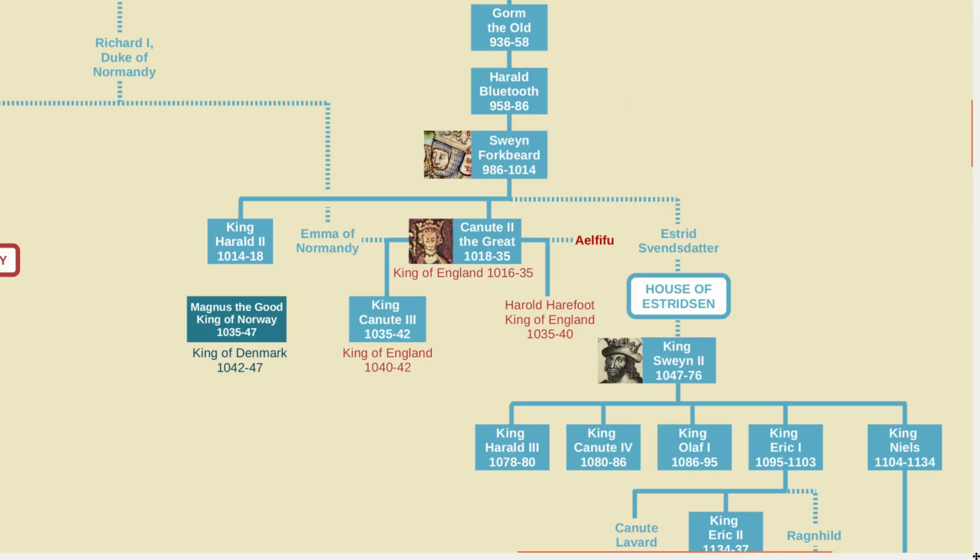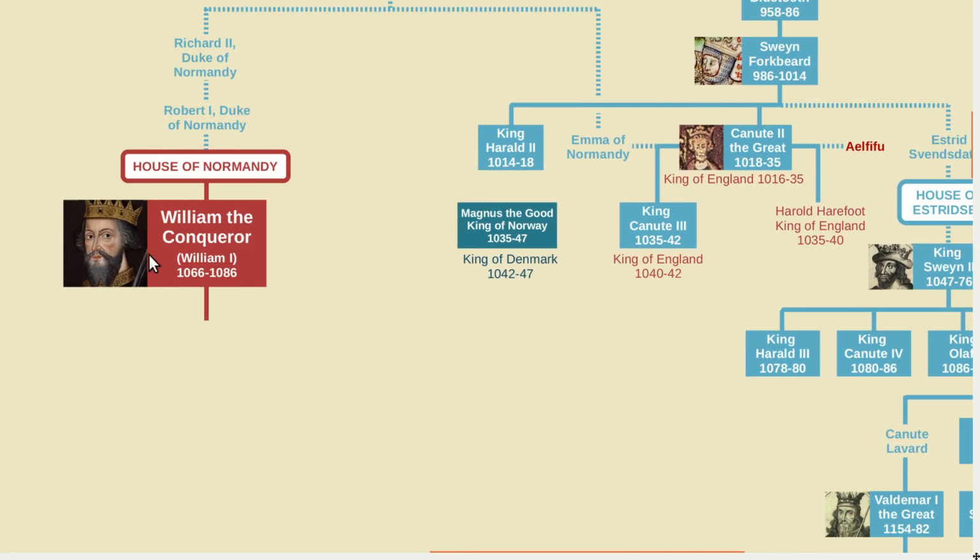The throne of Denmark therefore passed to the King of Norway for a brief period, before passing to a grandson of Sven Forkbeard through a daughter named Estrid. This created a new house, the House of Estridsson. And meanwhile in England, power went back to the Anglo-Saxon kings for a few decades before the arrival of William the Conqueror.